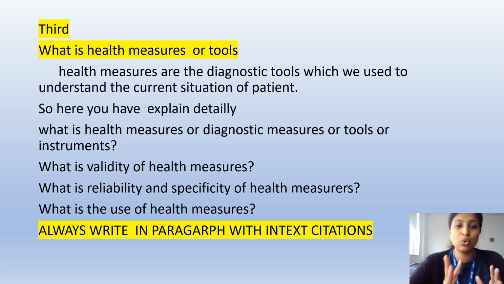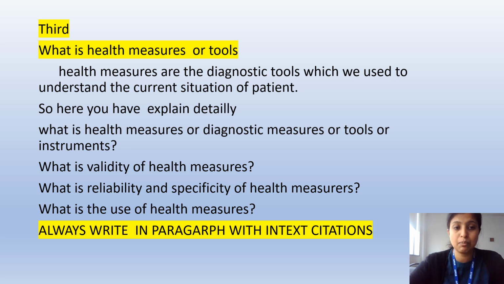Here you have to explain what is the meaning of health measure. Health measure is nothing but a diagnostic tool which we are using to assess the condition of the patient. Along with that, you can write the validity of health measures, reliability of health measures, and use of health measures. So you can add all these points under this heading. What is health measures? What is the meaning of health measures? What is the validity of health measures? Reliability of health measures, and use of health measures. All these points you have to add under the heading of health measures.